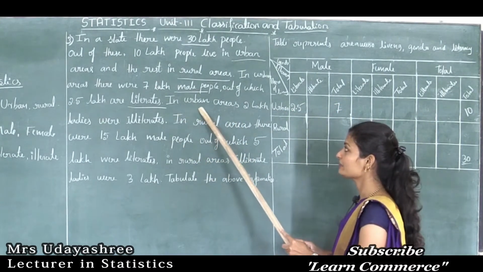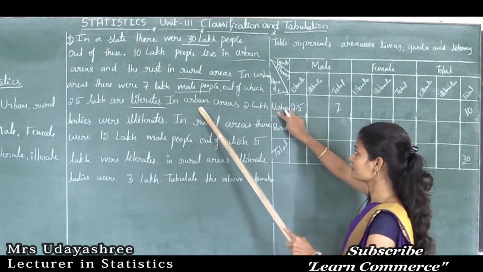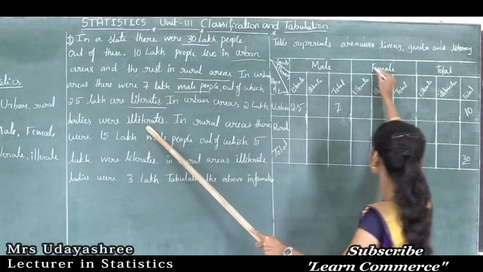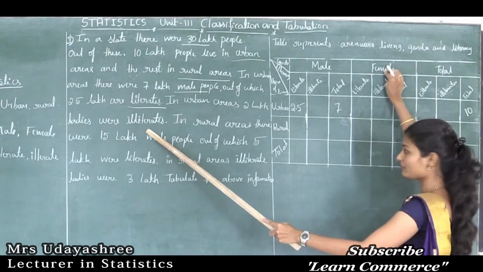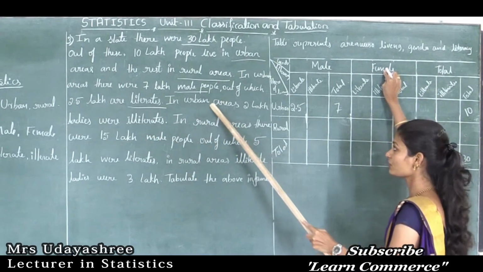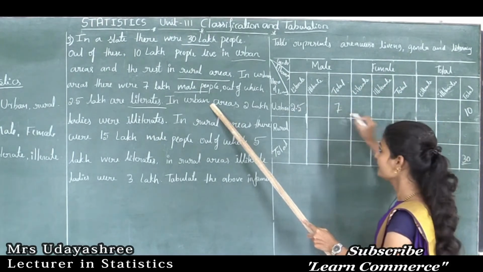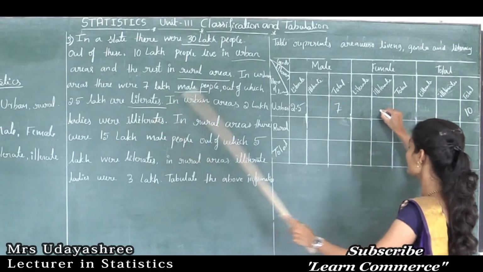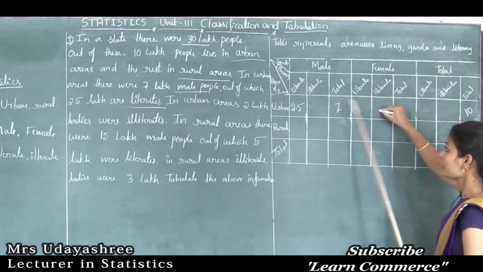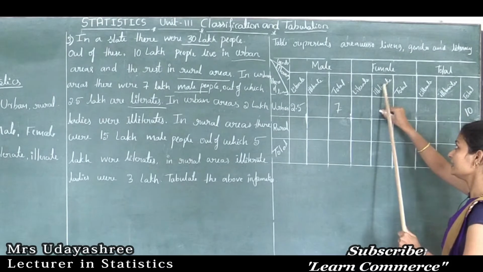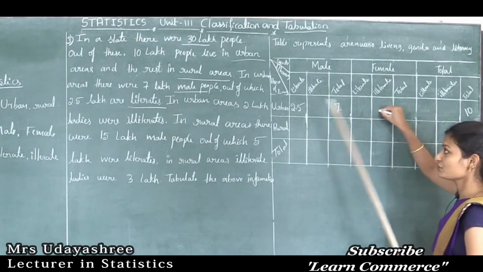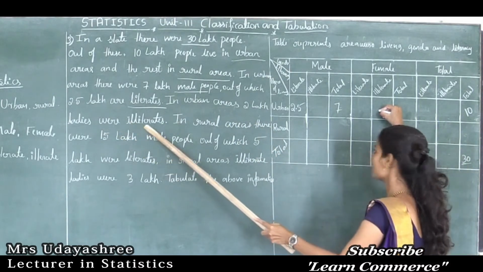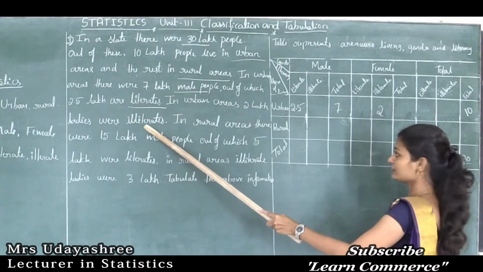Next, in urban areas, same thing, this column. In urban areas 2 lakh ladies were illiterates. So this column indicates what? Female population. So it says, in urban area 2 lakh ladies were illiterates. See, this is the illiterate column. So this column indicates urban illiterate female population. So the given observation is urban areas 2 lakh ladies were illiterate. So here we need to write 2 lakh.